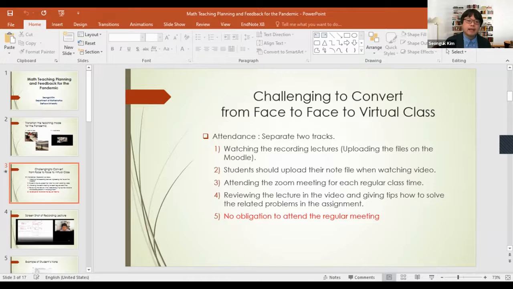The second track is that some students can attend the Zoom meeting at each regular class time, but this is not an obligation. If they have a big time difference, they do not have to come to the Zoom meeting, but if they have some questions or trouble, they can join the Zoom meeting freely and talk about it.